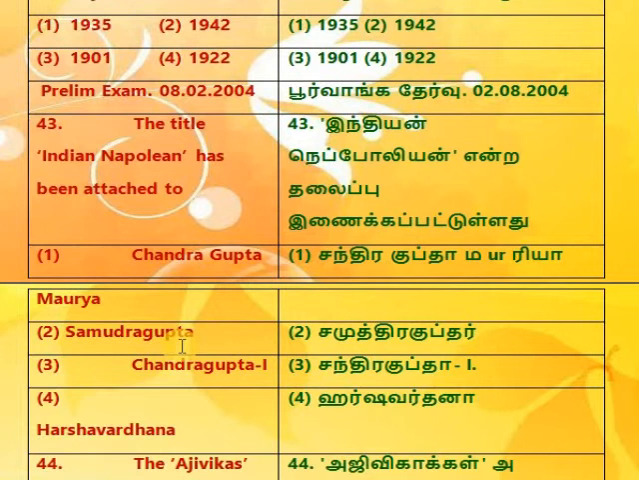43. The title Indian Napoleon has been attached to 1. Chandragupta Maurya, 2. Samudragupta, 3. Chandragupta I, 4. Harshavardhana.